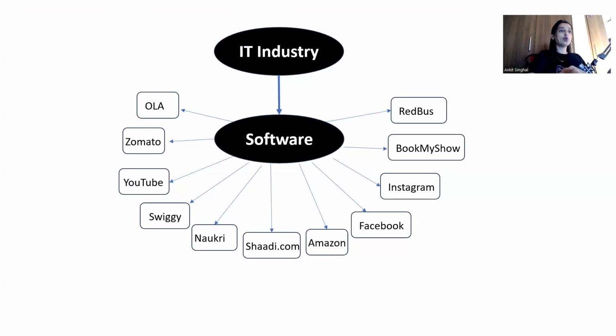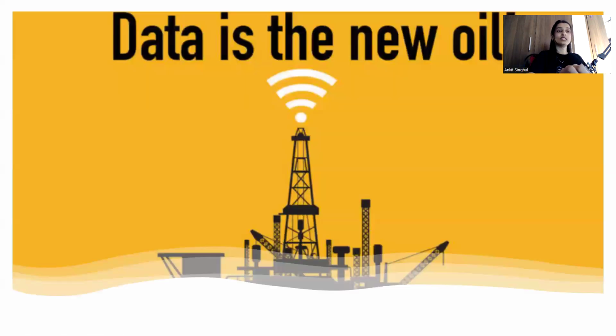Okay. So we understood why data is so important in the IT industry, because our entire IT industry is driven by data only. If we remove data from these applications, they are dead, useless. So data is the main fuel for all these applications. That's why the great mathematician made the statement that data is the new oil. It is acting like oil for our IT industry.